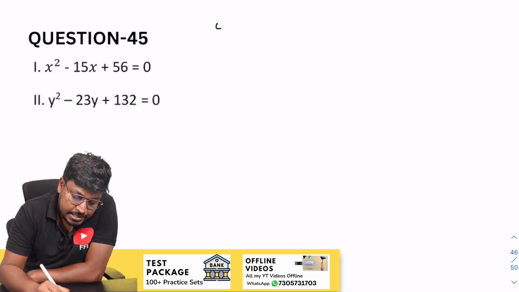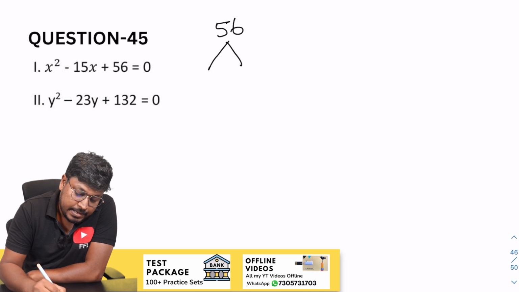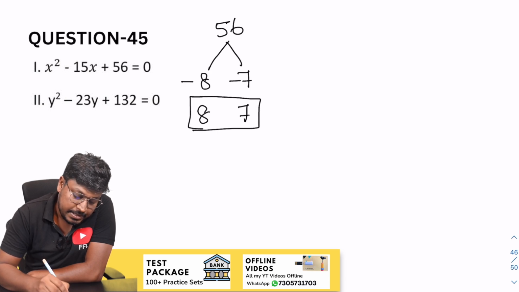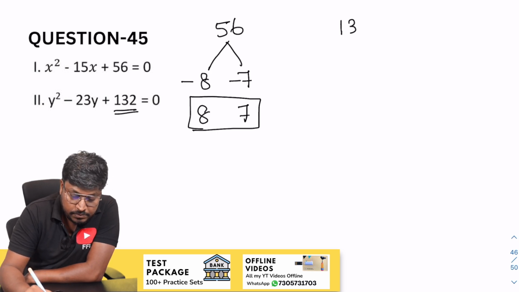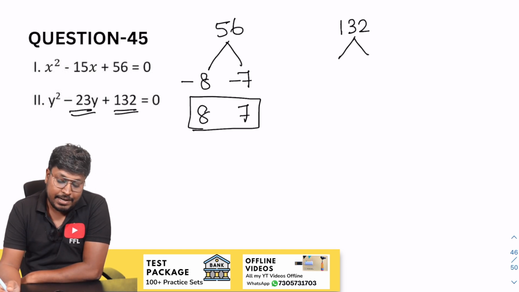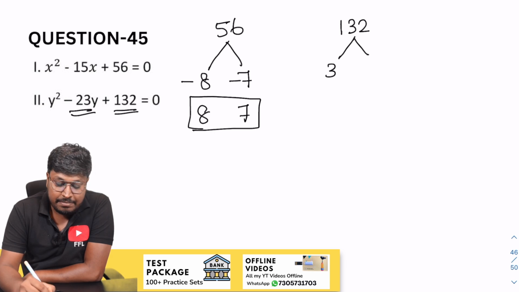So the next question is 56. 8 7s are 56. So minus 8 and minus 7. While writing, change the sign as 8 and 7. Next will be 132. Our target is to get minus 23, right? For 132, first I can divide by 2.